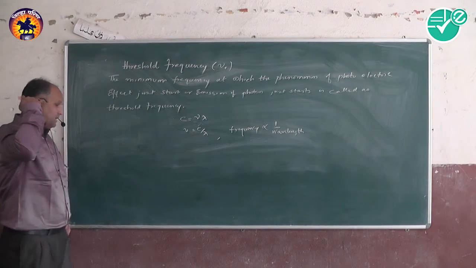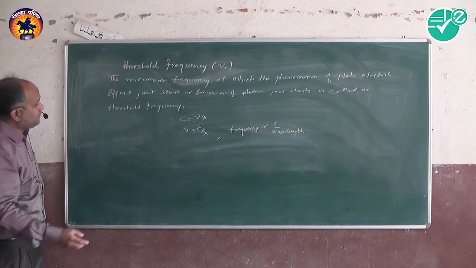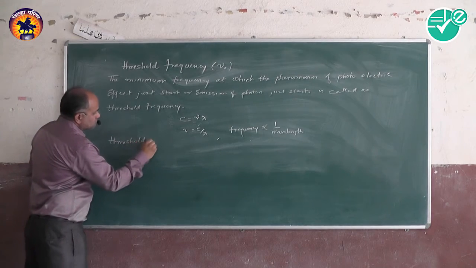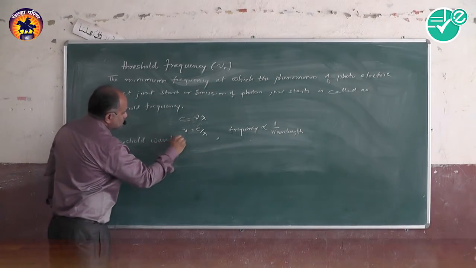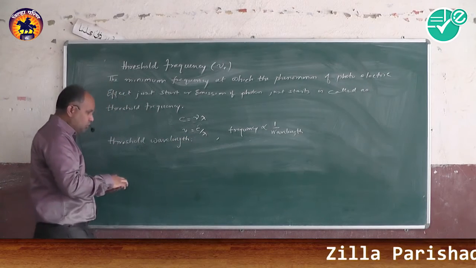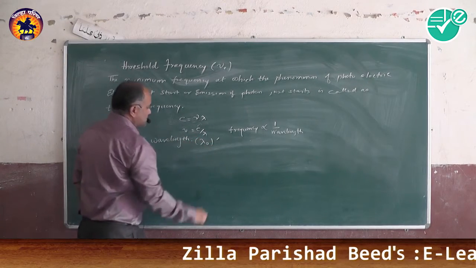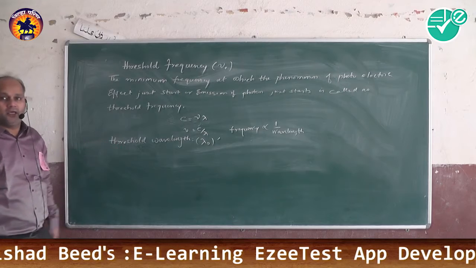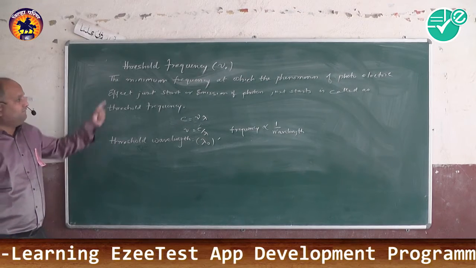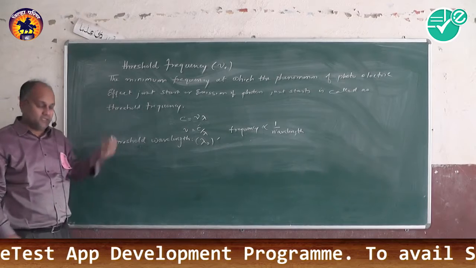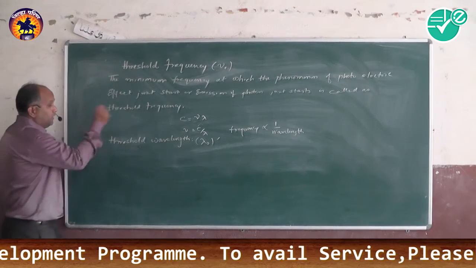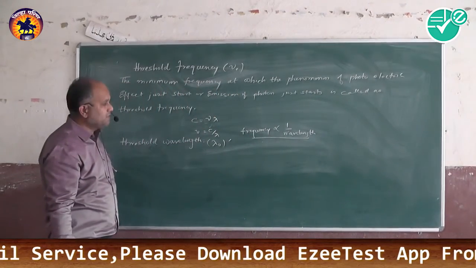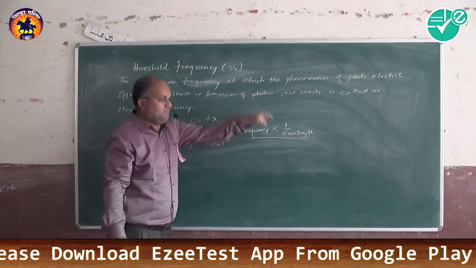Now, the wavelength corresponding to the threshold frequency is called the threshold wavelength. Threshold wavelength is shown by lambda 0. Since frequency and wavelength are inverse to each other, the minimum frequency means the maximum wavelength.